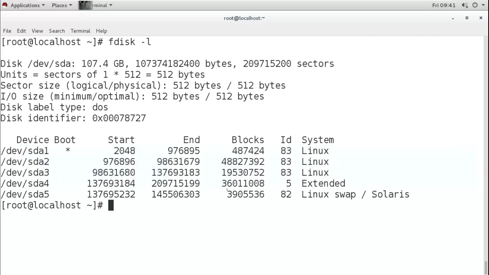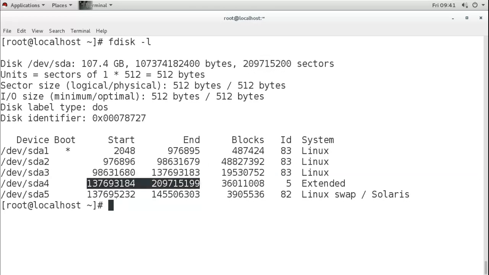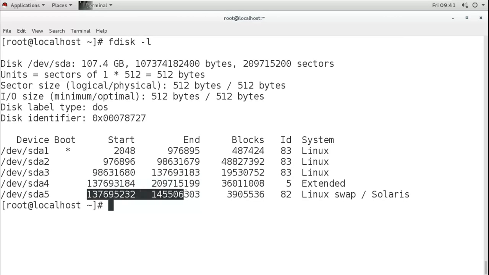You can see it is using the whole space from the sector where the third one ended. So it is starting from there and it is using till the end, that means the total sectors we have here. So it used the whole available size, and then in the extended partition it created that fourth partition.